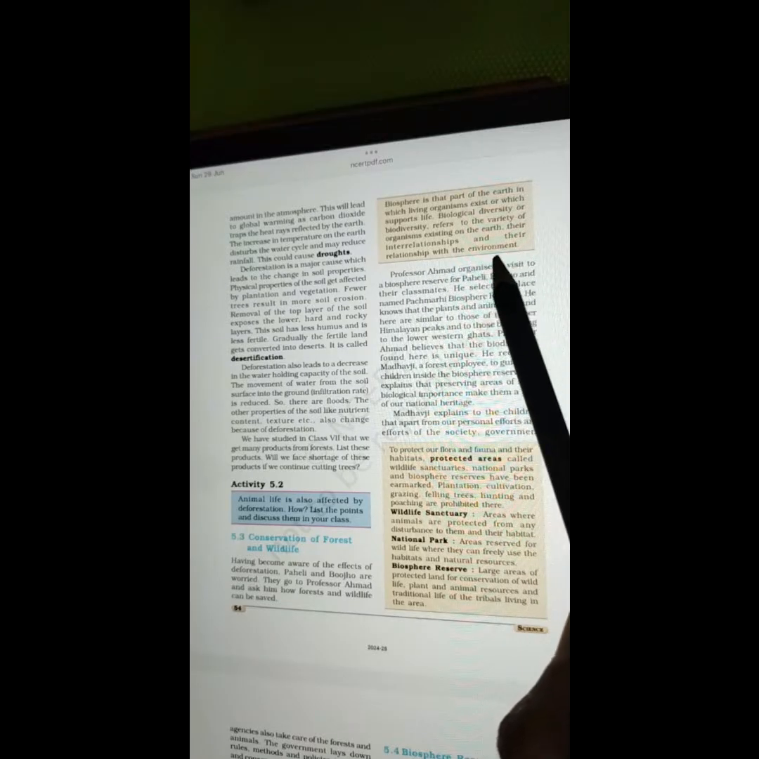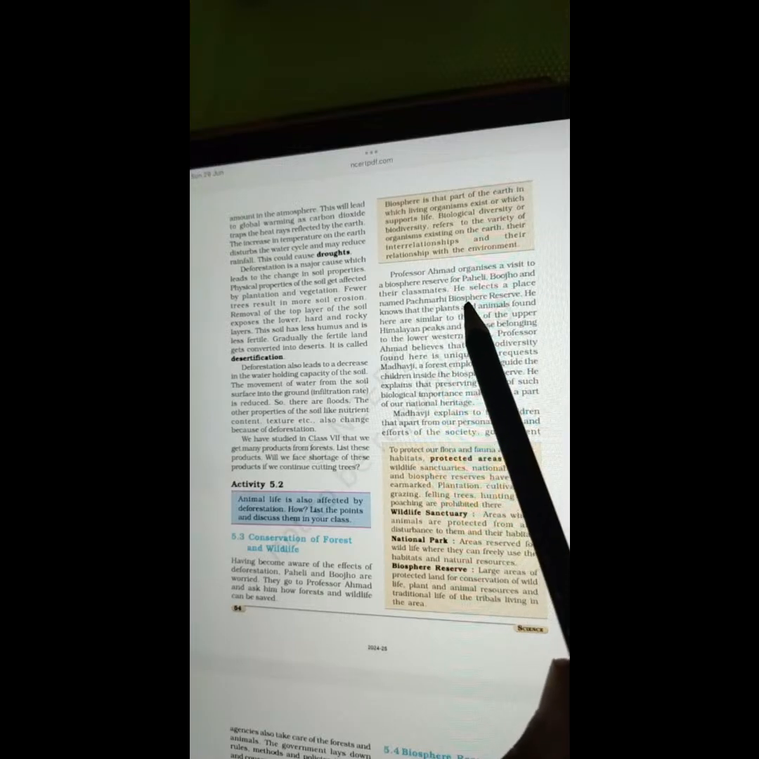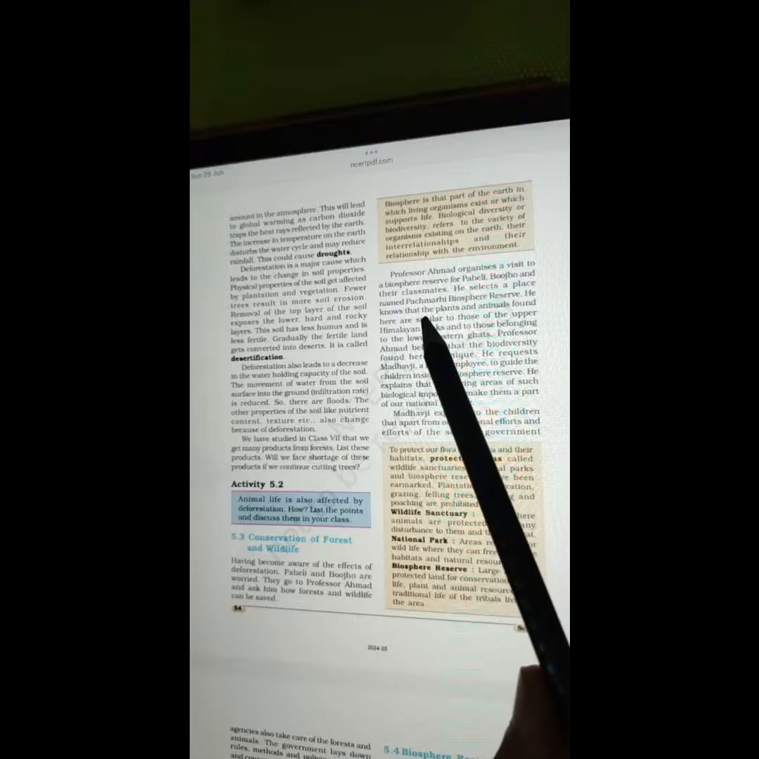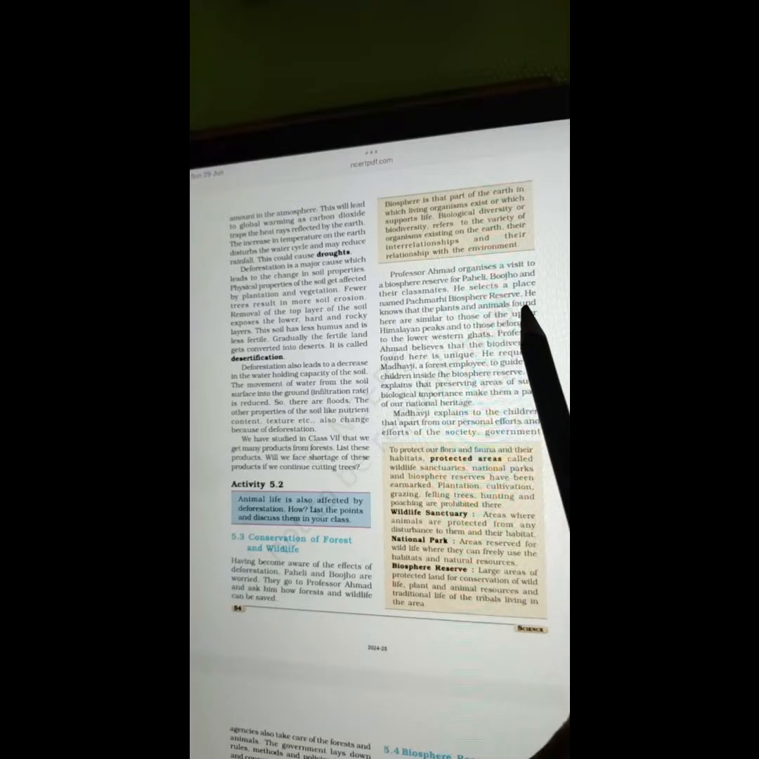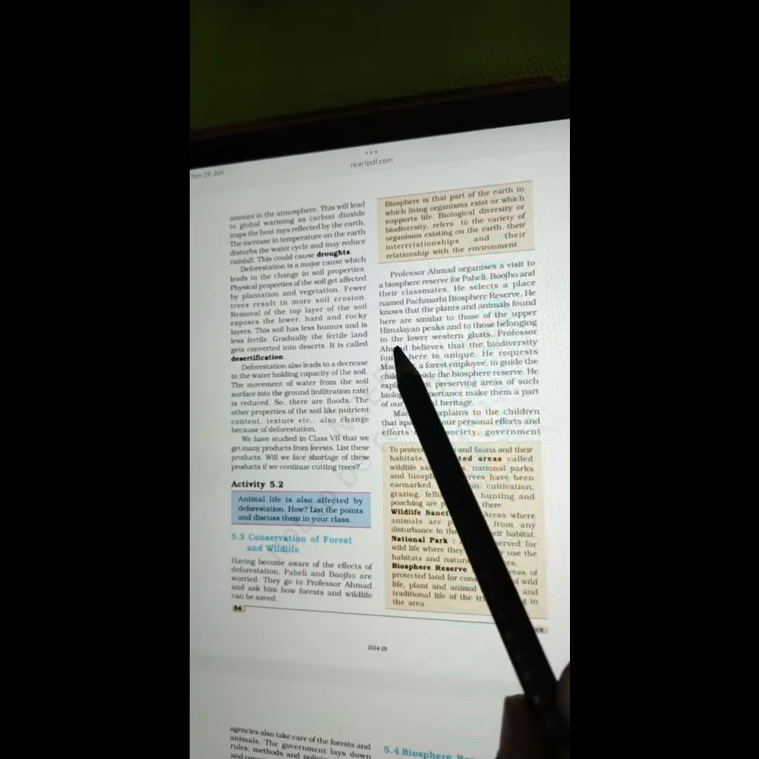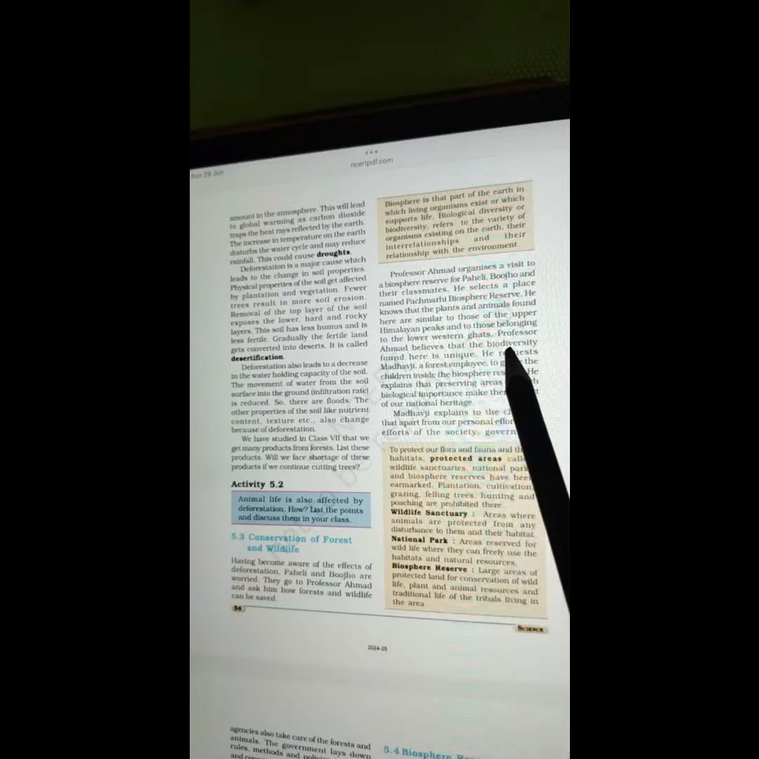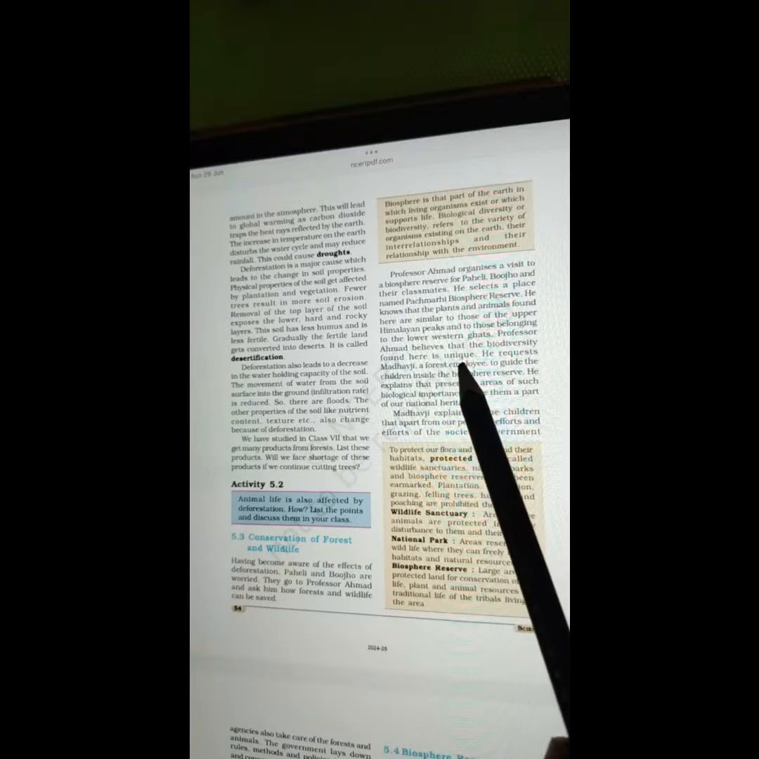Professor Ahmed organizes a visit to a biosphere reserve for Paheli, Bojo, and their classmates. He selects a place named Panchpari Biosphere Reserve. He knows that the plants and the animals found here are similar to those of the upper Himalayan peaks and to those belonging to the lower Western Ghats. Professor Ahmed believes that the biodiversity found here is unique.